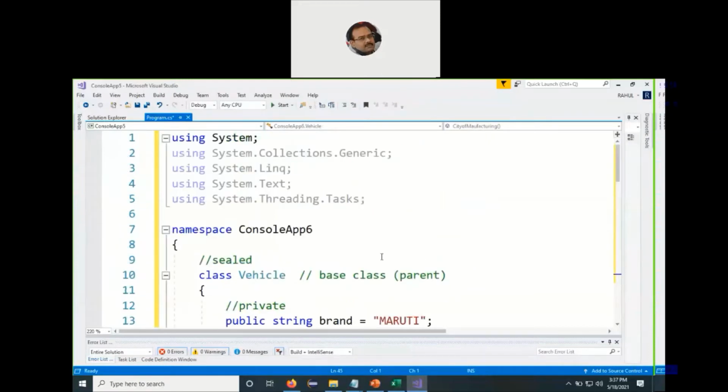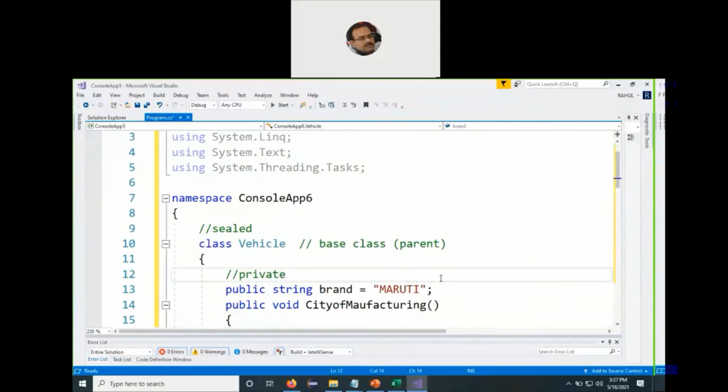So we can see here we have a class, the Vehicle class, which is our base class, or we say a parent class. So everything will start from this base class. Now we can declare the content as private, which will be confined to the boundaries of this class. Or if I want to make sure that the derived class also accesses it, then it is advisable I declare the content as public or protected, so the derived class can access it. So I say public string brand is equal to Maruti. We declare a public variable with the name brand called Maruti.